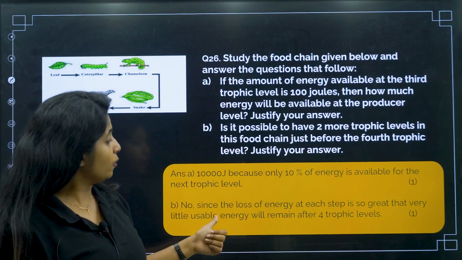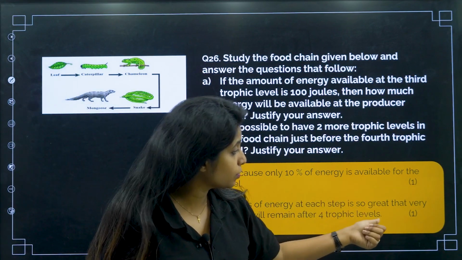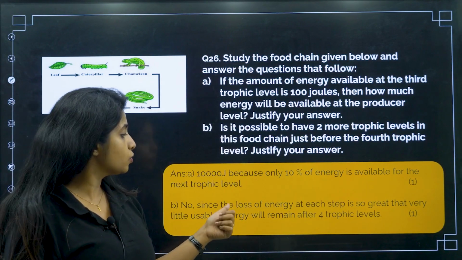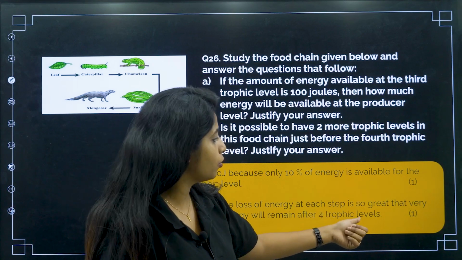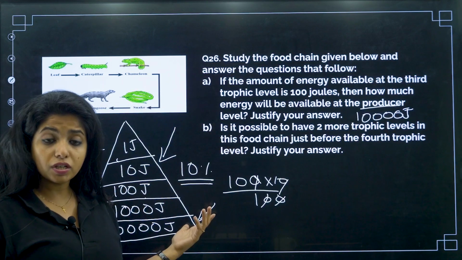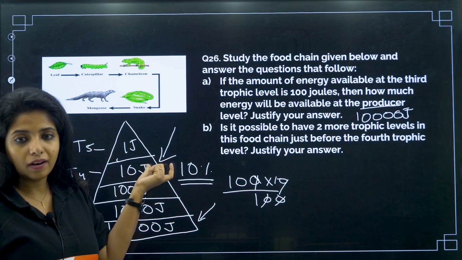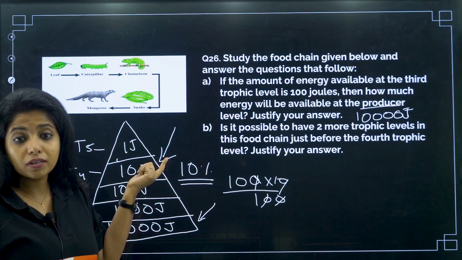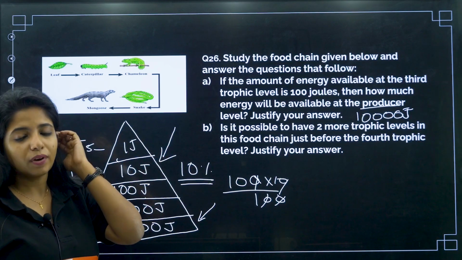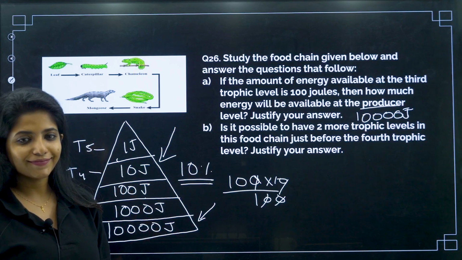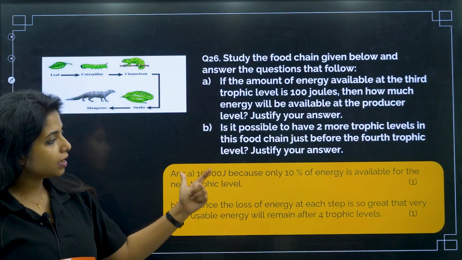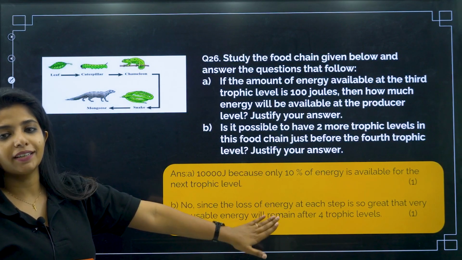Now, no, since the loss of energy at each step is so great that very little usable energy will remain after 4 trophic levels. Yes, the loss of energy is way too much. The gain is less, only 10%, and 90% is lost. So, which is why it is not possible. Cool. Again, this gives you 1 mark, again from the marking scheme, not something that I have written.